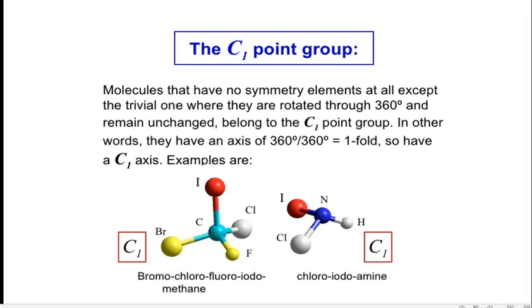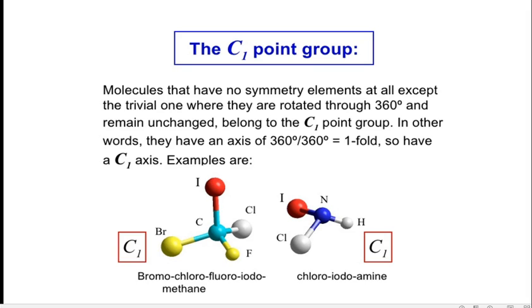It comes back to the identity E. So this type of molecule having only identity E, all other symmetry elements absent, then one can assign it as the C1 point group. Remember, a molecule having only and only identity E, with all other symmetry elements absent, can be assigned as the C1 point group.